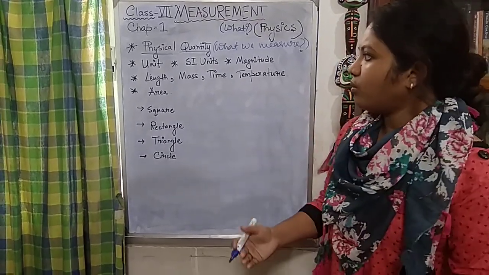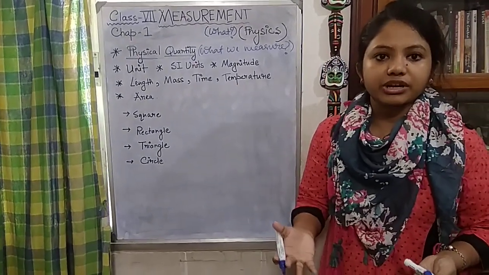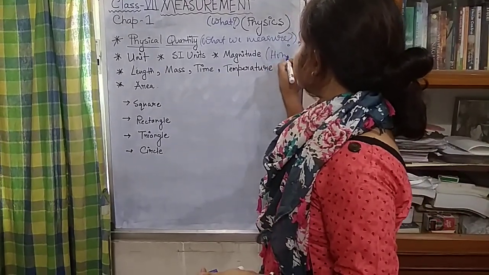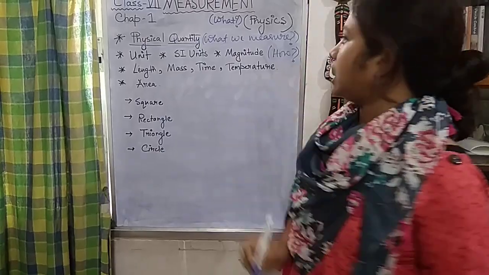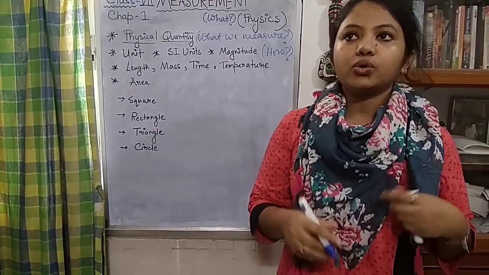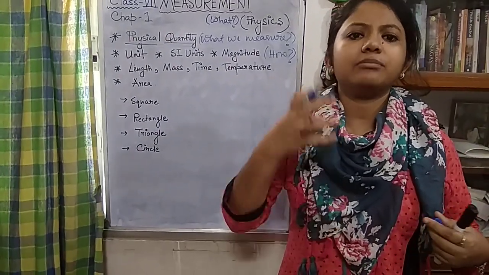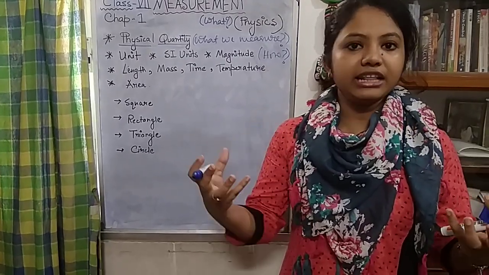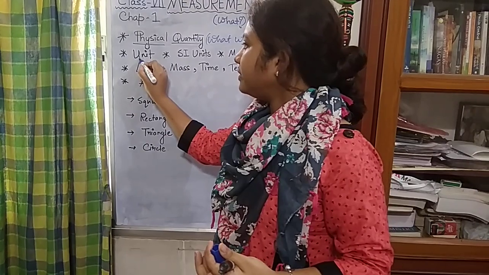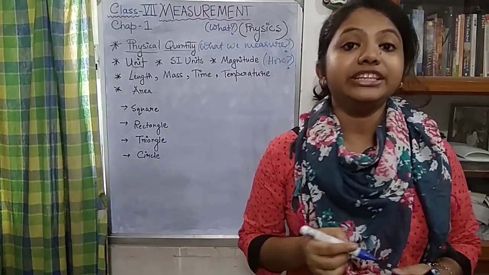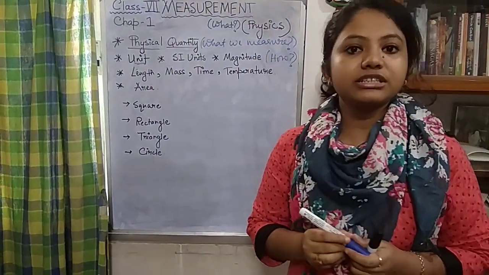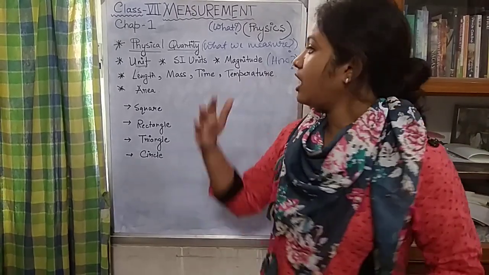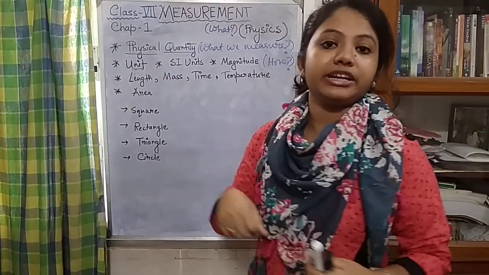Now how are we going to measure something? We are going to measure with the help of some terms or some instruments, right? So from there we get another term called unit. What does this unit stand for? It helps in measuring these physical quantities.